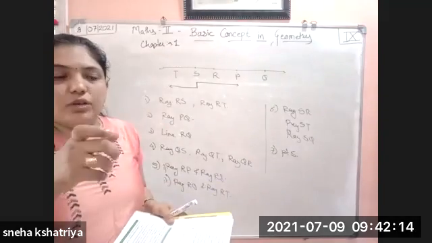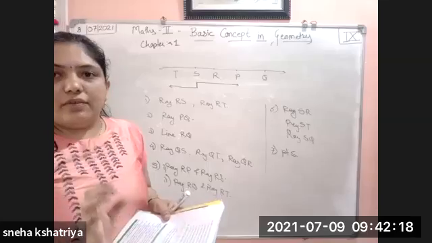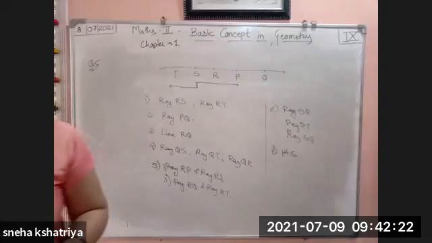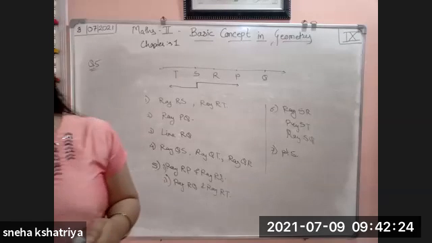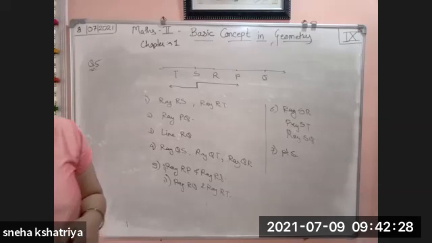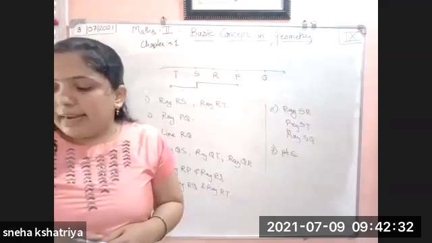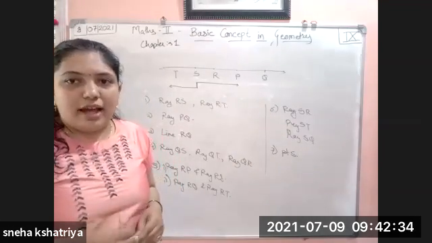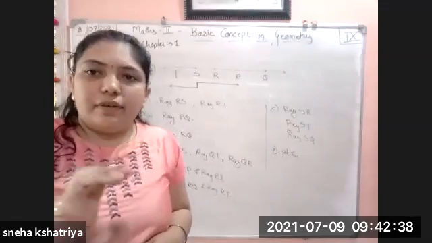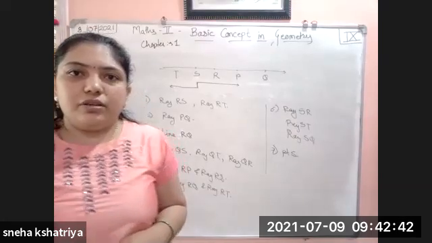Second, write a pair of points equidistant from Q. Again the same thing. Which points are equidistant from Q? The points and coordinates are given to you. So according to that, you have to write it down. And the third is find the distance. Different values are given: UV, PC, VB, UL. That distance you have to find out. So that is a very easy question. You can try it at home. Try to solve it. Whatever we have learned in the last exercise, that only is asked here.